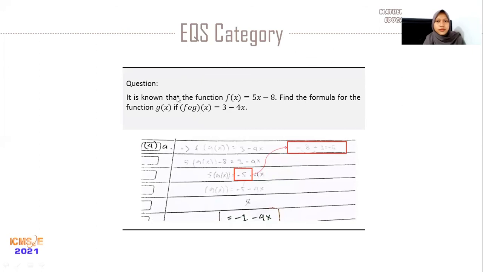And then this is the EQS category. The question is, it is known that the function f(x) equals 5x minus 8. Find the formula for the function g(x) if f composition g of x equals 3 minus 4x. Students ignore the form of equality in algebra. The student assumes the form 5g(x) minus 8 equals 3 minus 4x is equivalent to 5g(x) equals minus 5 minus 4x.